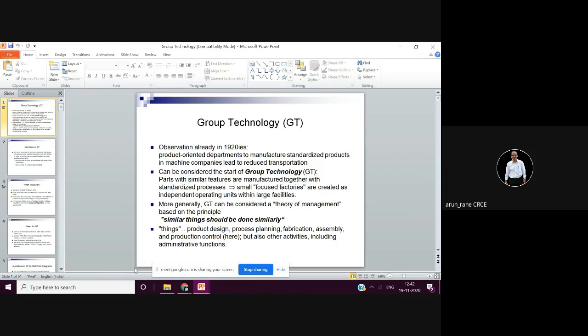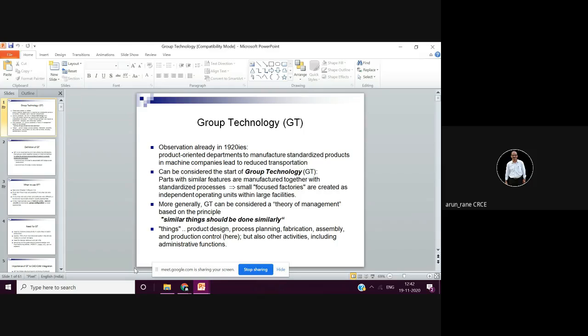Similarly, we group students in physical education on the grounds, as per the weight or as per the height, or many times the competitions are grouped based on age: below 14, 14 to 20, and above 20, open for adults, open for young. So these are all nothing but group technology, which helps to take decisions and to arrange properly.